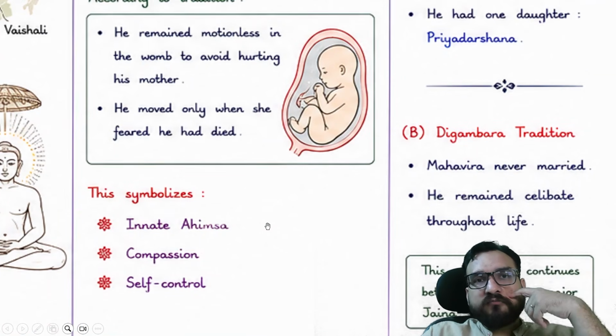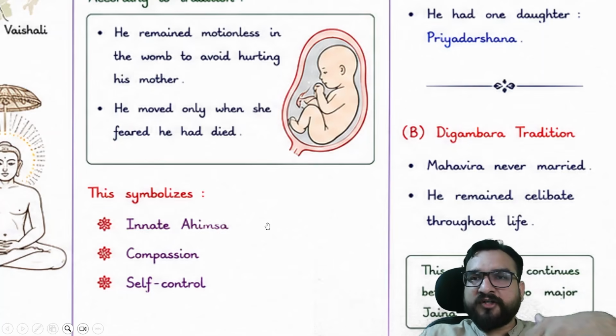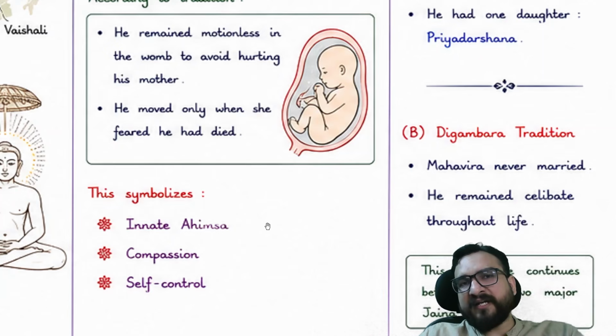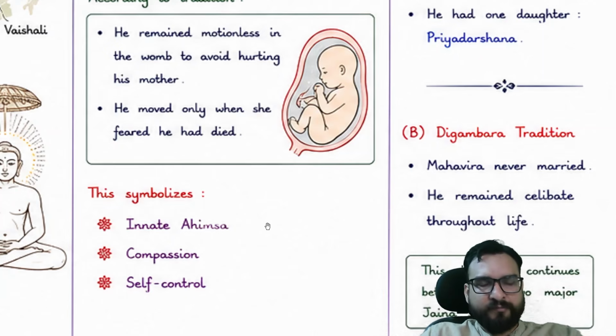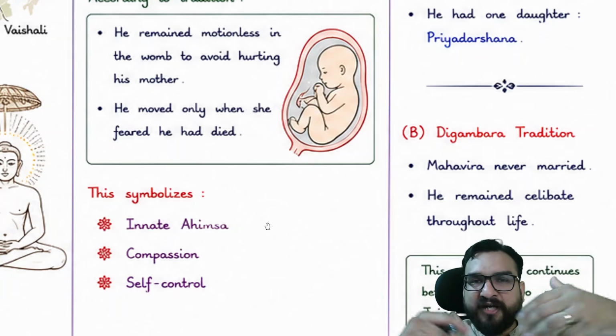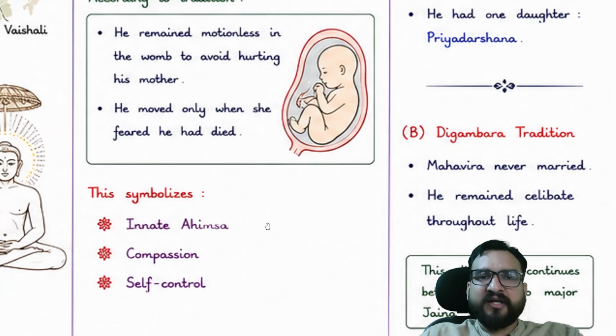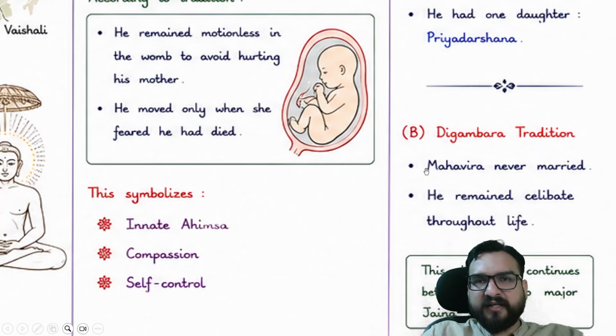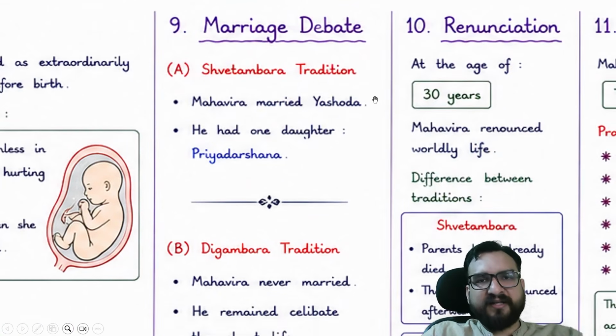Now, don't go into this particular thing, it is futile to debate whether it is right or wrong, because this might have been written later on by the followers. They might have wanted to show their guru, their teacher, with these qualities, that these were innate in Mahavir since he was in the womb of his mother. Like this they wanted to portray, maybe.